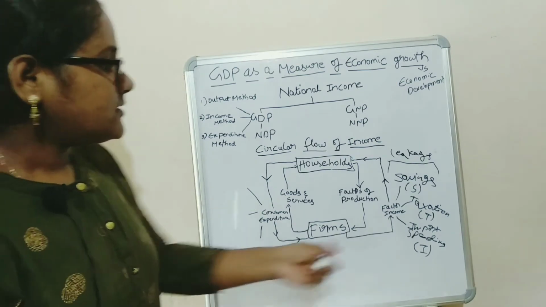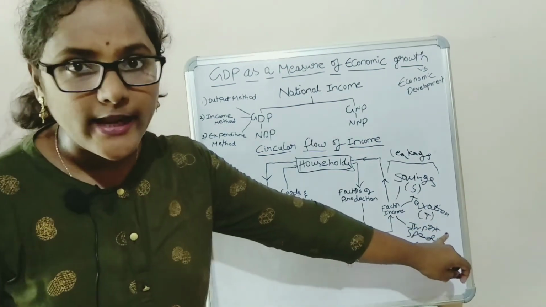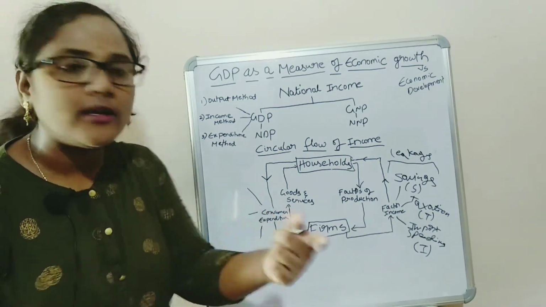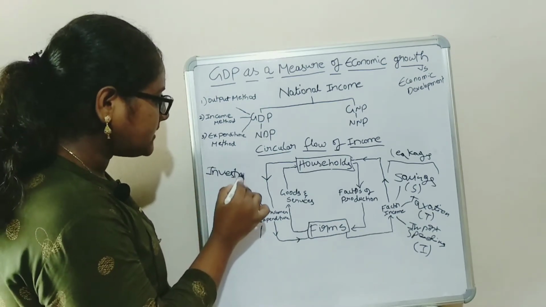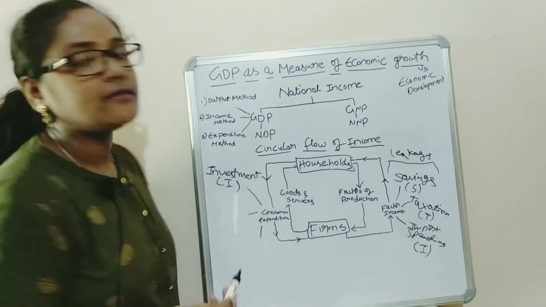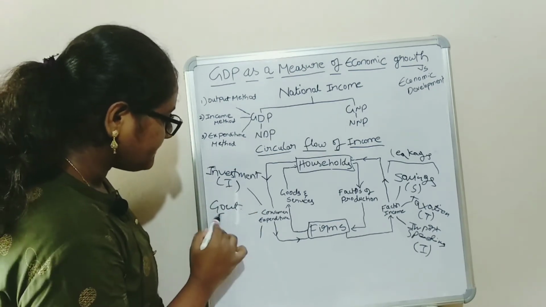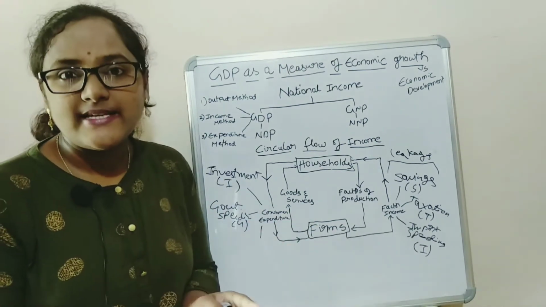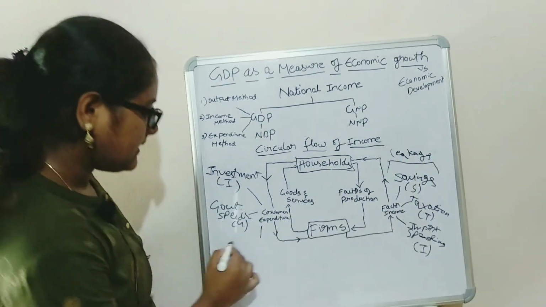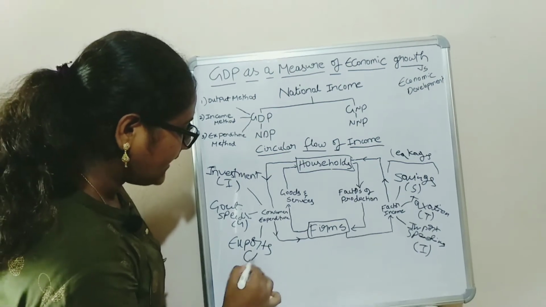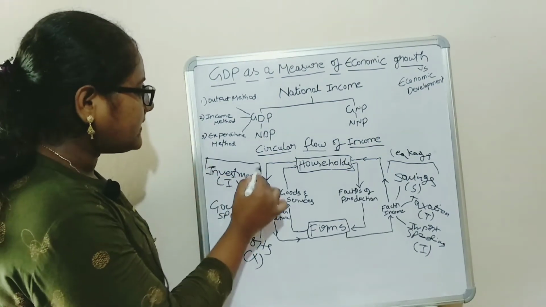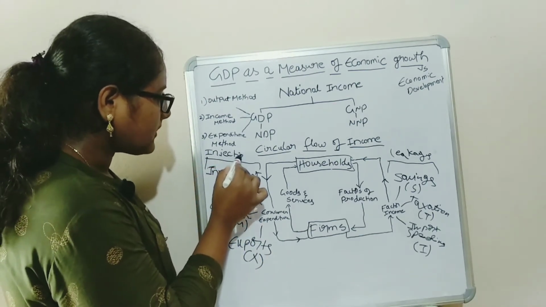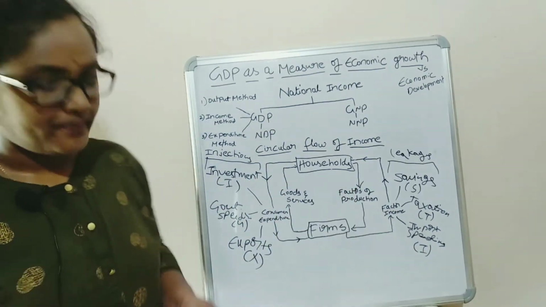Here, in taxation, the government is included, and the firms will spend on some capital goods in the form of investment, denoted by I, and there is government spending, denoted by G, and some portion of goods and services will be exported to other countries, denoted by X. This investment, government spending and exports are the injections into the circular flow of income.